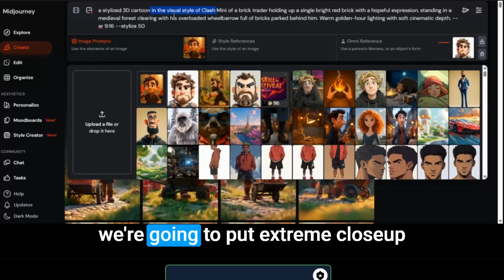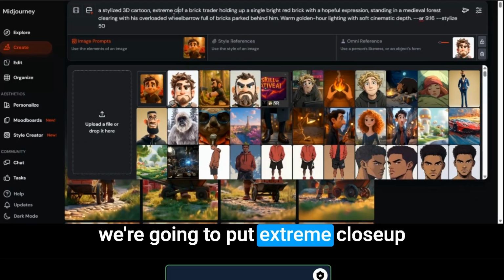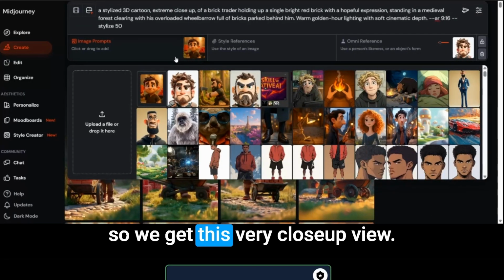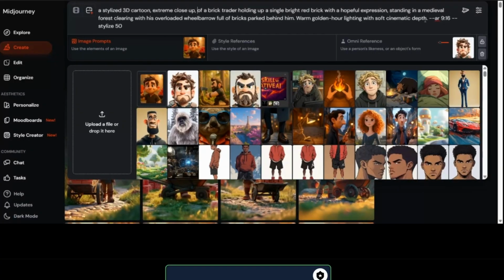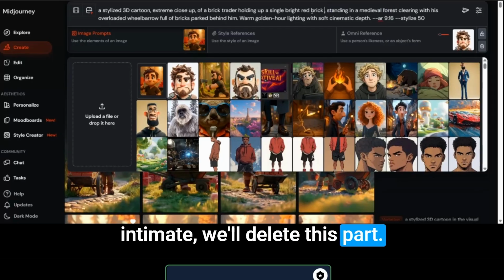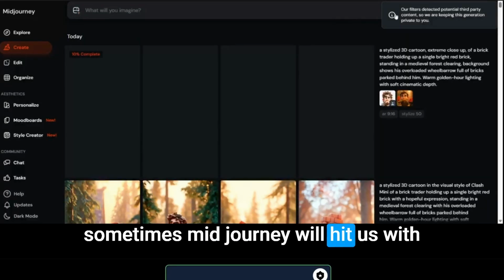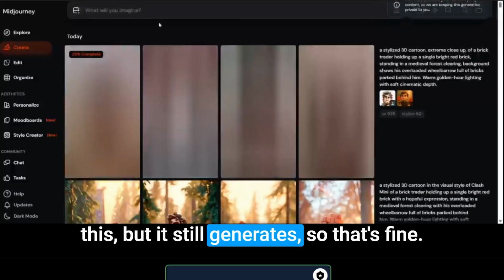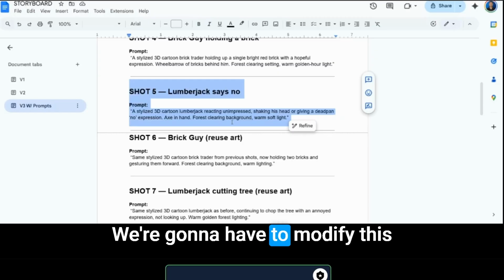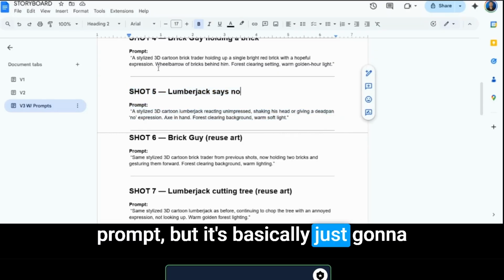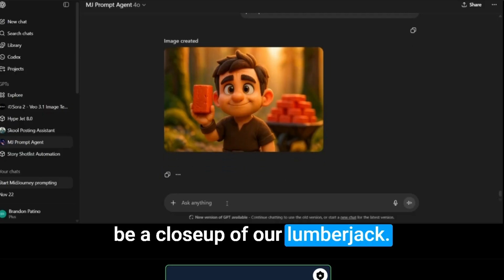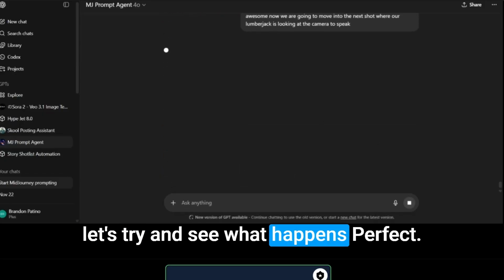Cartoon, and we're going to put extreme close-up so that we get this very close-up view, something a little more intimate. We'll delete this part. Okay. Sometimes Midjourney will hit us with this, but it still generates, so that's fine. We're going to have to modify this prompt, but it's basically just going to be a close-up of our lumberjack. Let's try and see what happens.